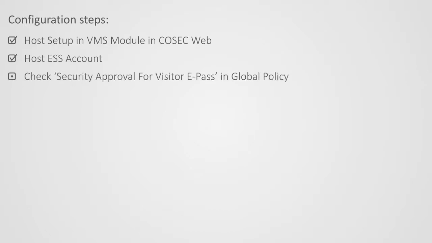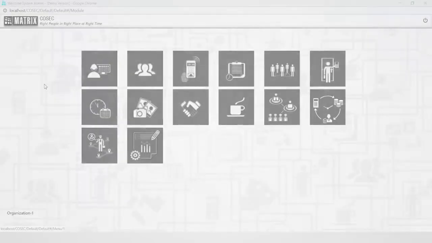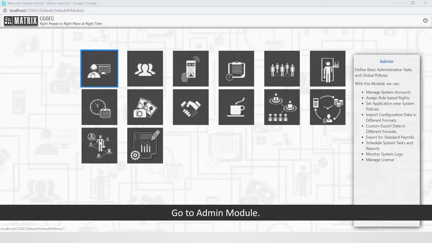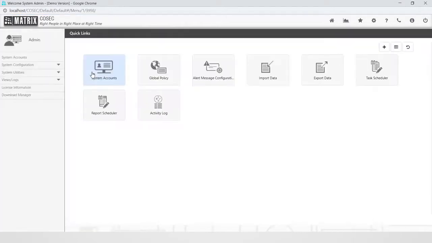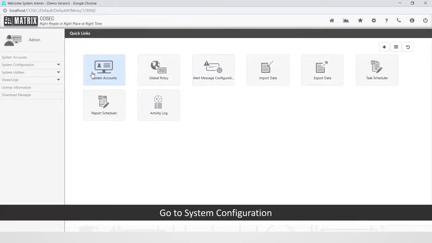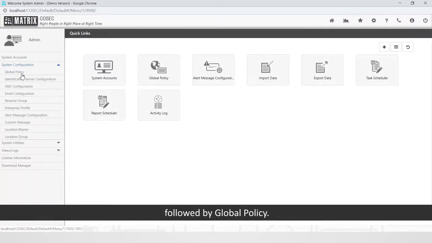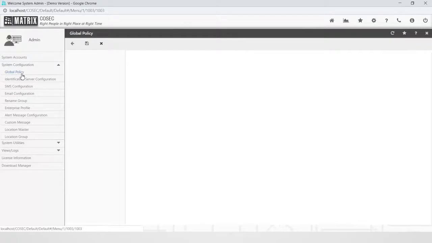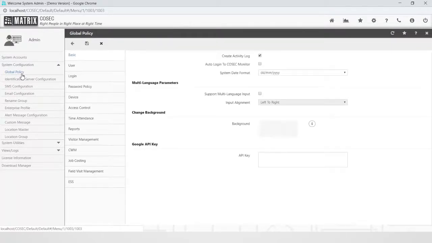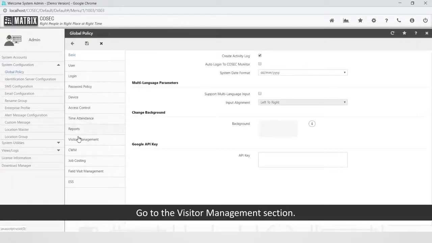Let us move on to the third step to enable security approval for visitor ePass and global policy. Go to Admin module. Go to System Configuration, followed by Global Policy. Go to the Visitor Management section.